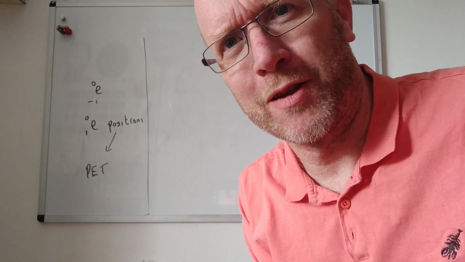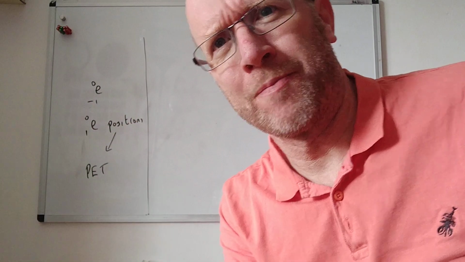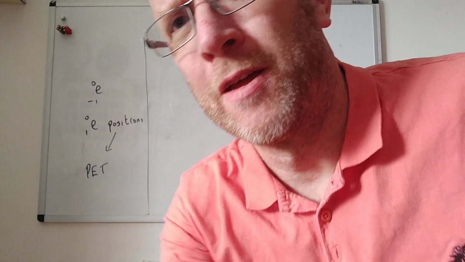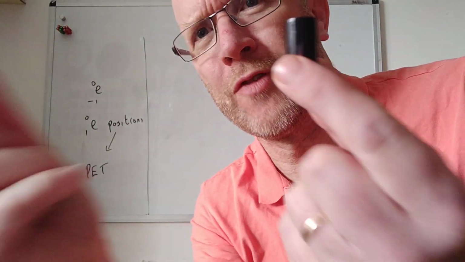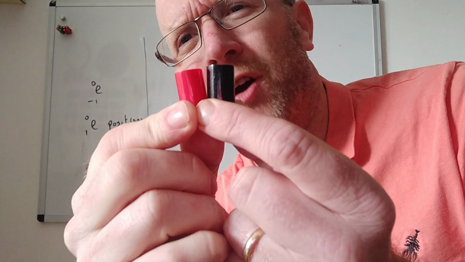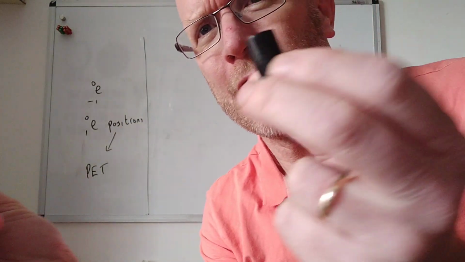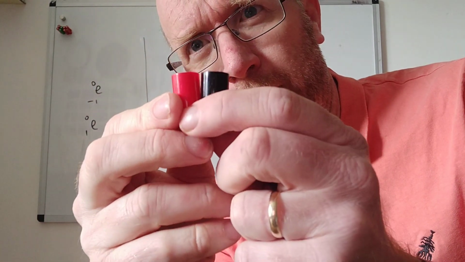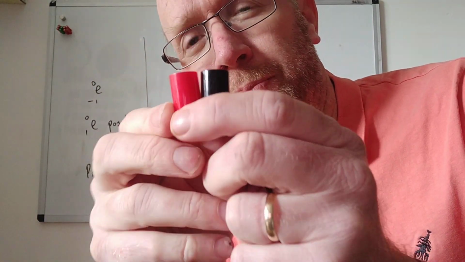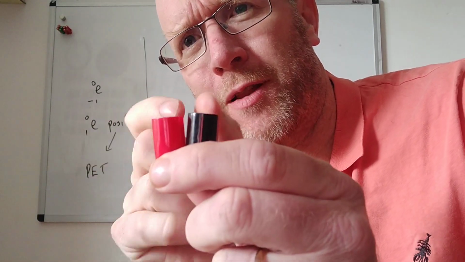Okay, so basically, if you get an electron, there's your electron, there's your positron. When they meet, they disappear. The masses are gone, and their mass changes entirely into energy. Now, this actually happens at very low velocities, and basically zero momentum. So afterwards it has to have zero momentum again, by the principle of conservation of momentum.